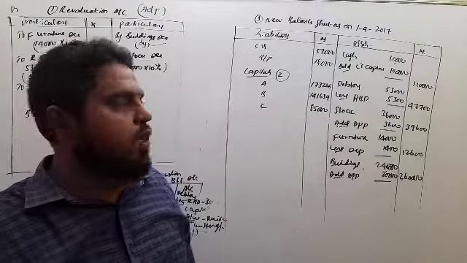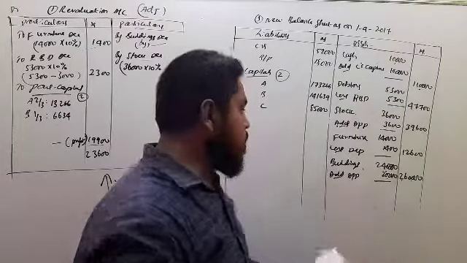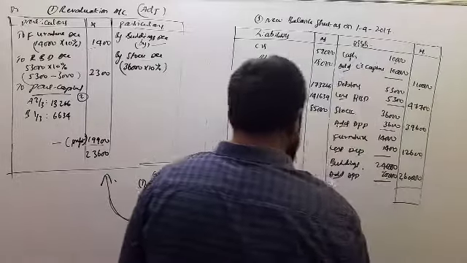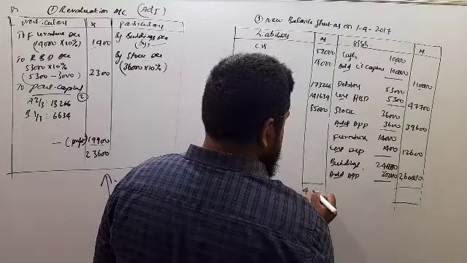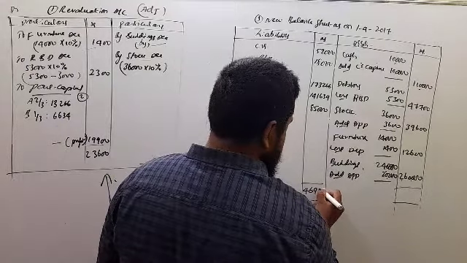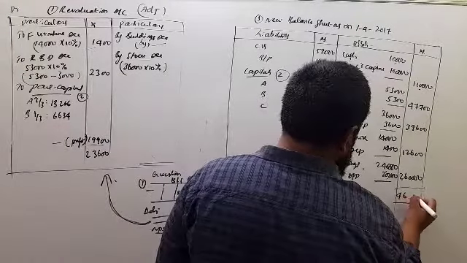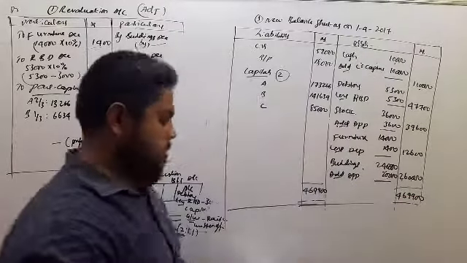If it is goodwill written off, goodwill should not appear in the balance sheet. Now total assets and liabilities 4,69,900. So this is the total 4,69,900. So this is the new balance sheet.